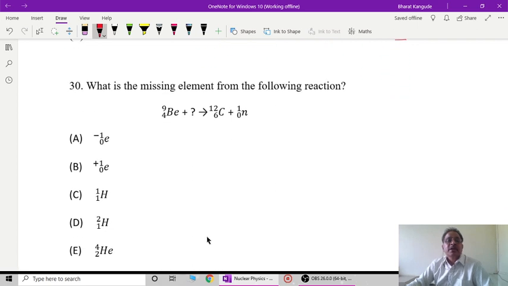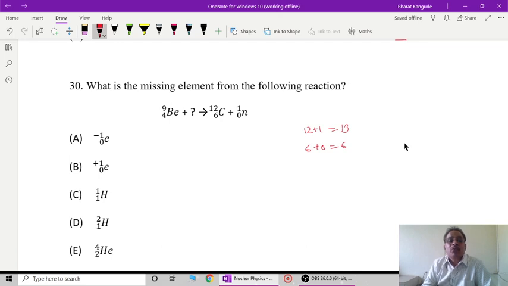Same is now here with example number 30, what is the missing element from the following reaction. So this is again a nuclear reaction that is given, so go on calculating the total number of nucleons on the left hand side as well as the right hand side, and you'll find on the left hand side I have 9. On the right hand side the number is given, so 12 plus 1, that is 13, and 6 plus 0, that is 6 number of protons.